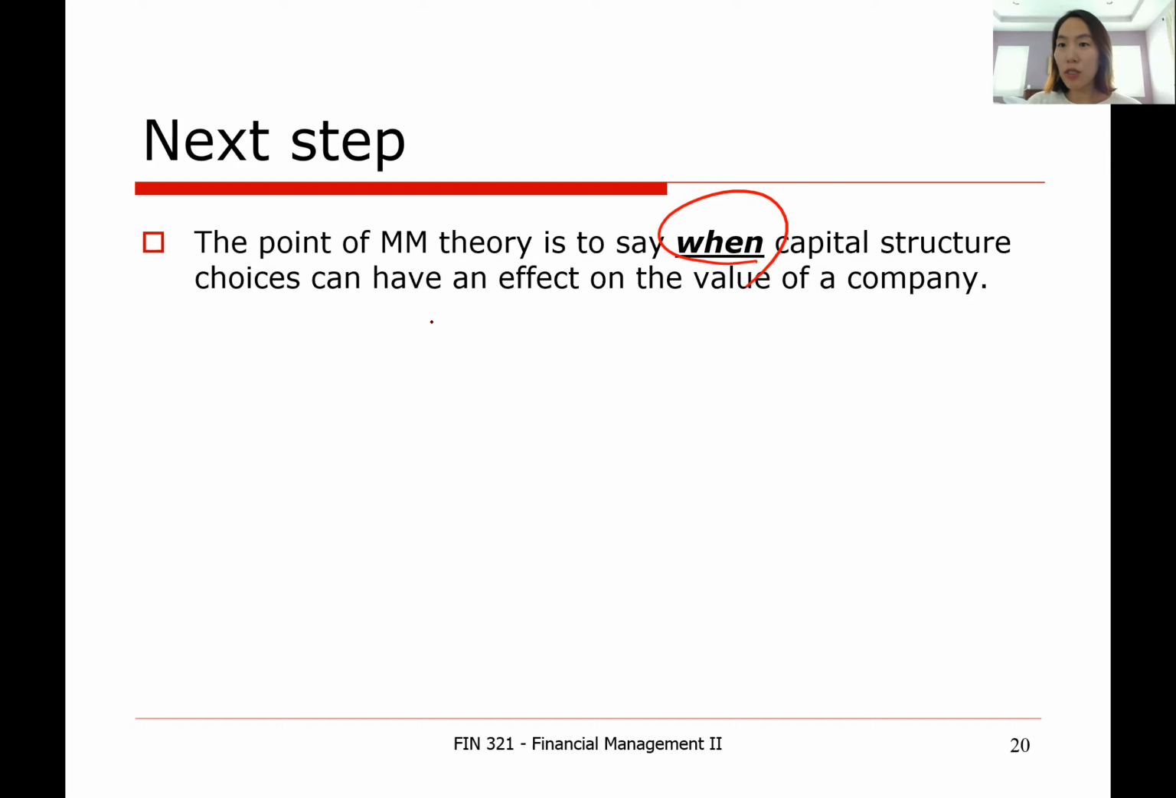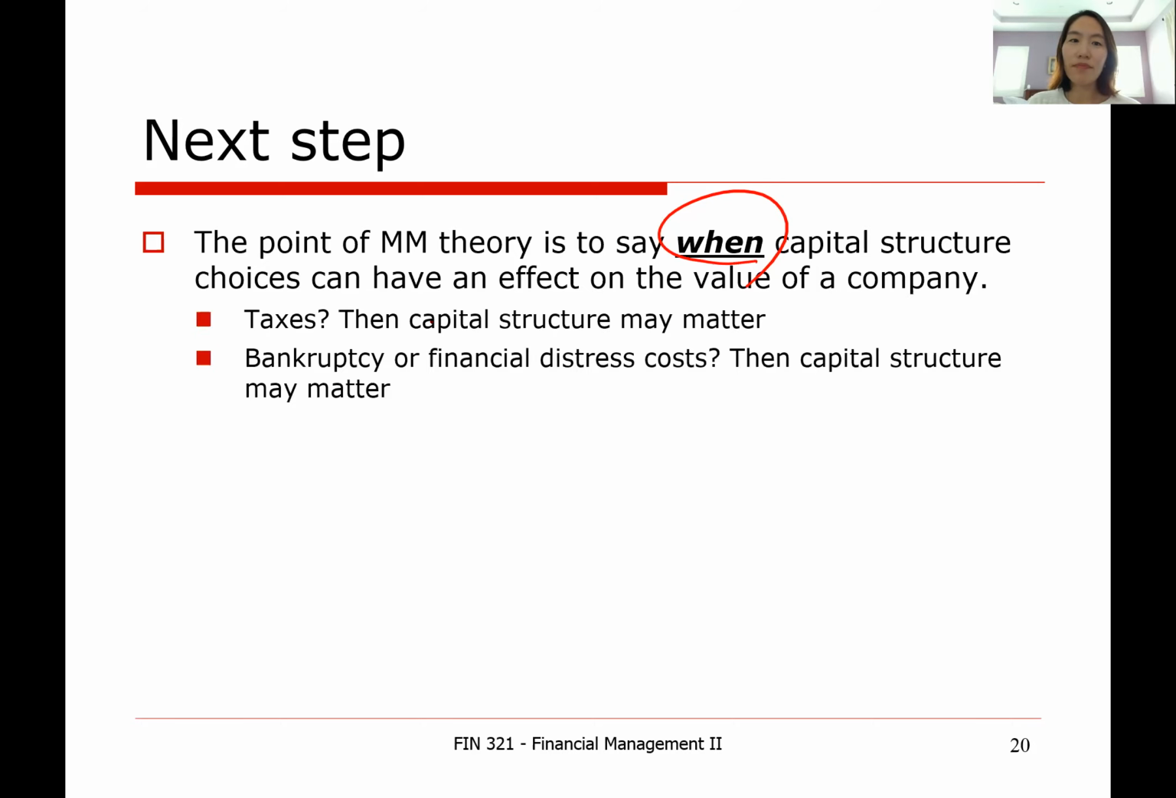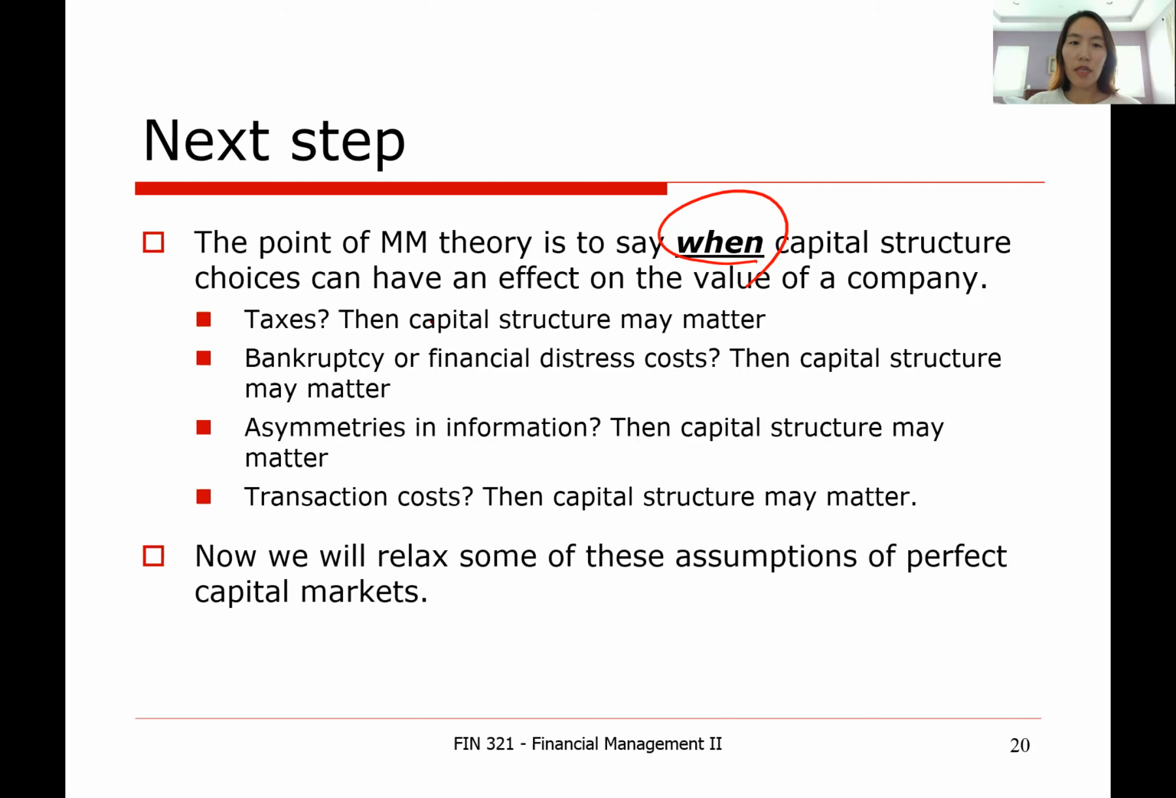It means that we have to keep the tax in mind. We have to keep the bankruptcy costs in mind. We have to keep the transaction costs in mind when choosing the optimal capital structure for the company, because those factors will affect the relationship between the capital structure and the firm value. So if tax exists, then capital structure may matter. If bankruptcy costs exist, then capital structure may matter, etc.